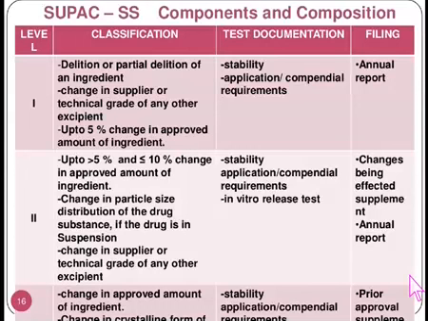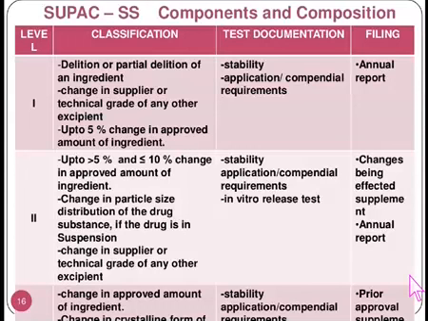In case of level 1, deletion or partial deletion of an ingredient, change in supplier or technical grade of any other excipient up to 5%, change in the approved amount of ingredient, and test documentation will be stability, application compendial requirements, and the filing document will be annual report.